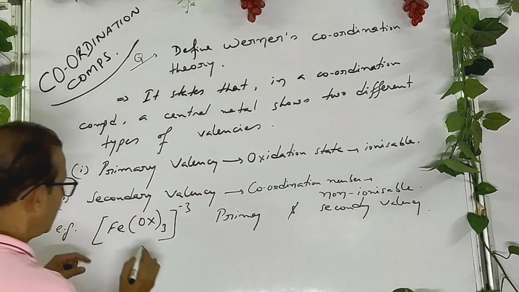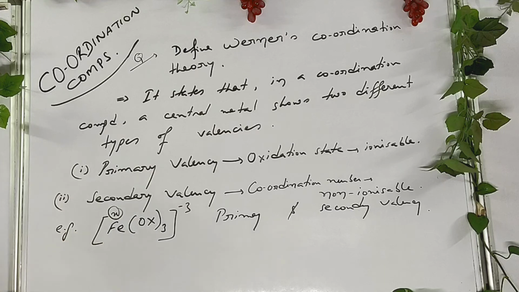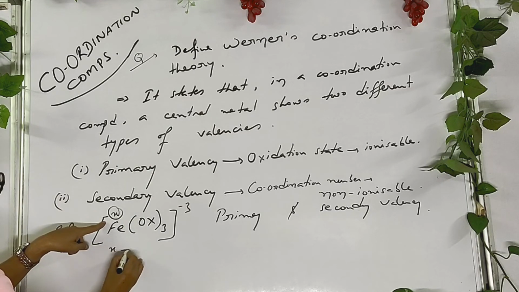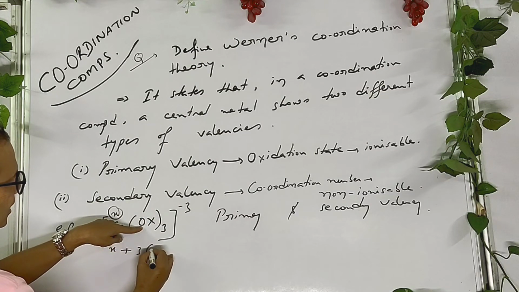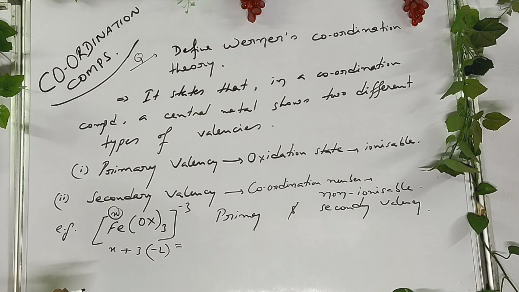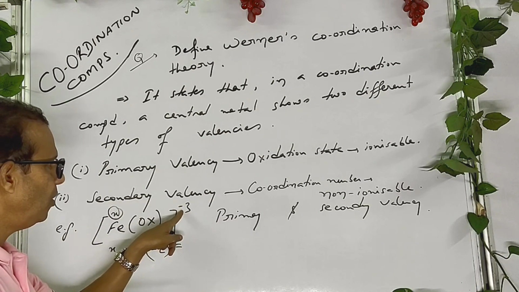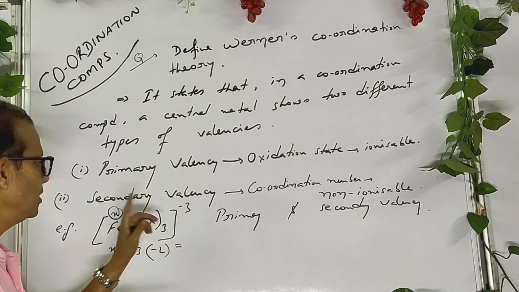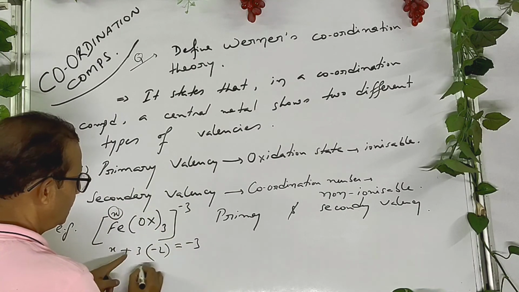For example, this is a complex. What are the primary and secondary valency? At first, determine the oxidation state of central metal. x plus 3 into, you know that each oxalate carries minus 2 charge. What is the rule to find the oxidation state for a charged complex? The sum of oxidation states is equal to the charge.